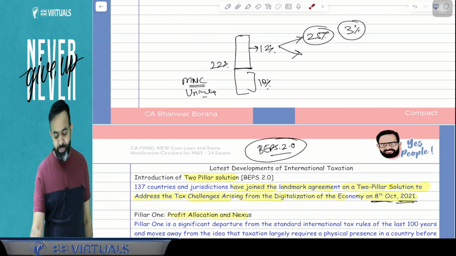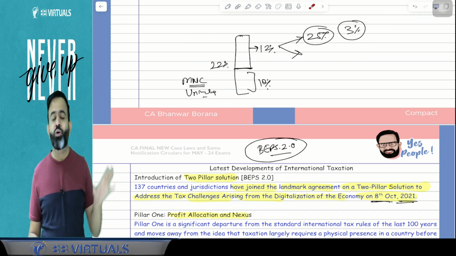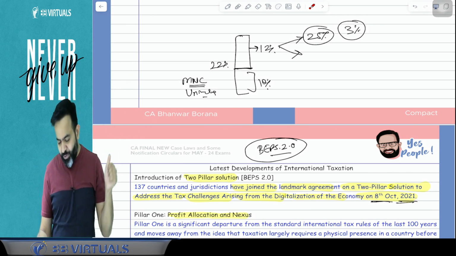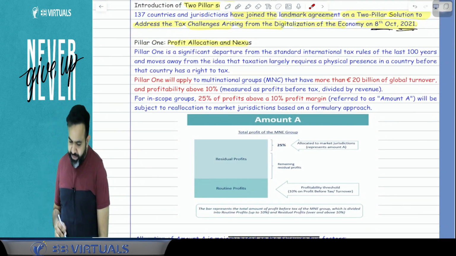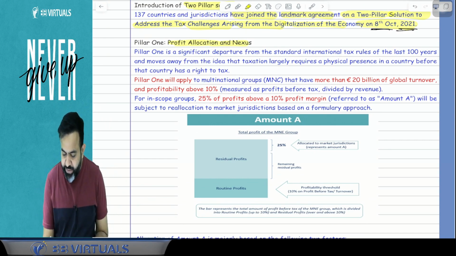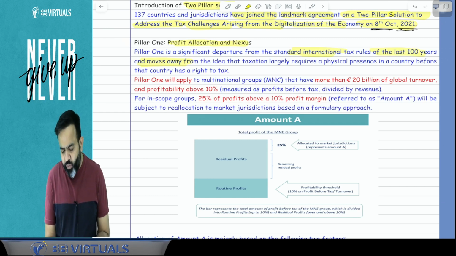And Pillar number 1 is basically profit allocation and nexus. Even if your physical presence is not in those countries, your profit will still be allocated to those countries on the basis of the nexus rule. So pay attention. Pillar 1 is a significant departure from the standard international tax rule of the last 100 years and moves away from the idea that taxation largely requires a physical presence in the country before that country has a right to tax.